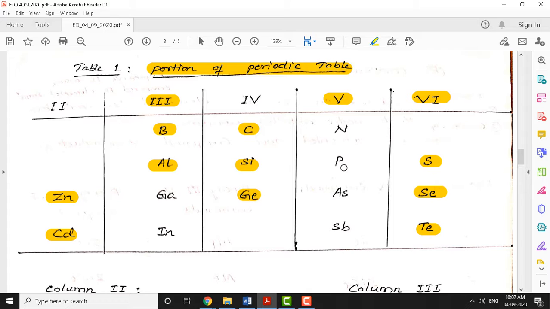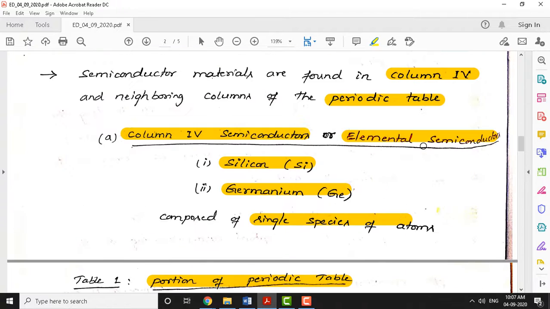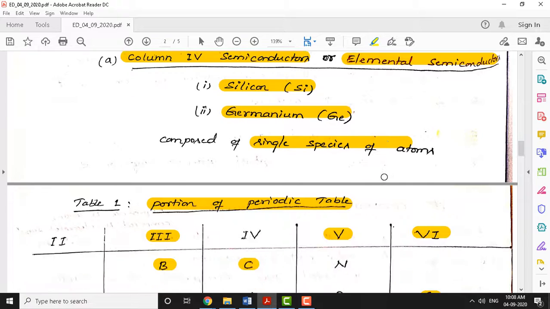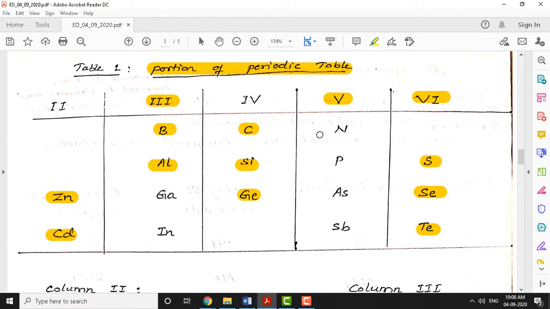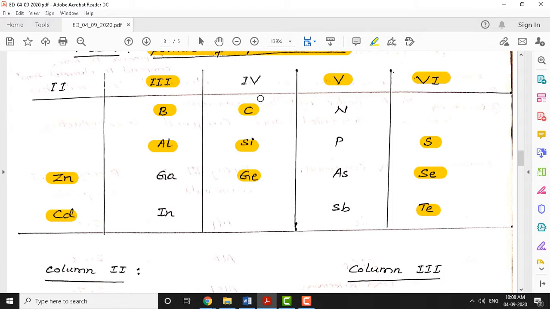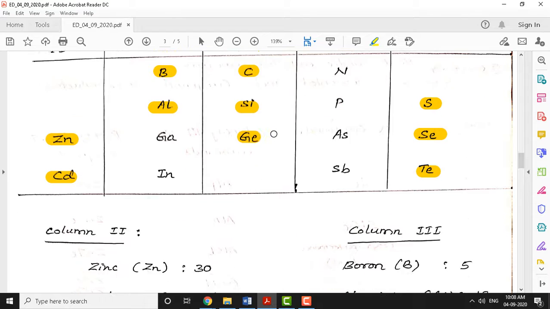Okay, compound semiconductor is another category of semiconductor. Like elemental semiconductors, as you have seen, which are made up of a single species of atoms, when you group elements collectively from other columns of the periodic table, you can develop compound semiconductors. For example, you can club silicon with germanium, or germanium with carbon. You can also make a compound semiconductor within column 4 itself. You will see later the advantages or benefits of compound semiconductors over elemental semiconductors.